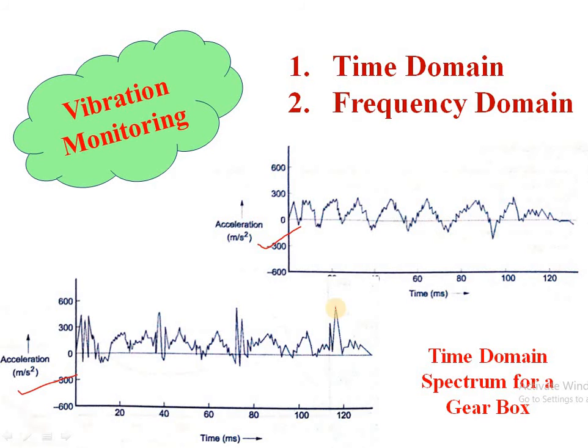Here you can see that more peak points are there in this graph as compared to this. Here you can see that there is equal amplitude with respect to time, and here it is varying amplitude, and this shows that the condition of the gearbox is not good.